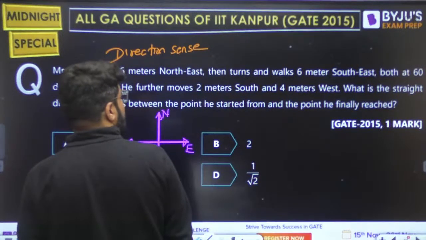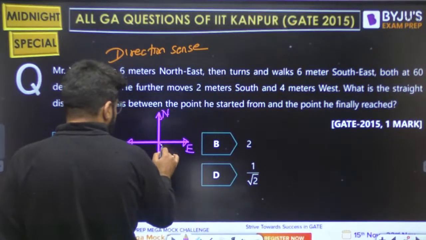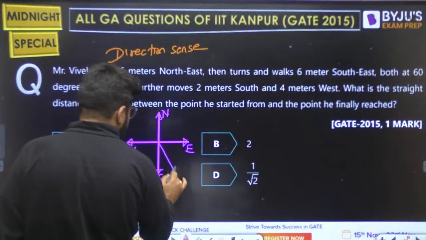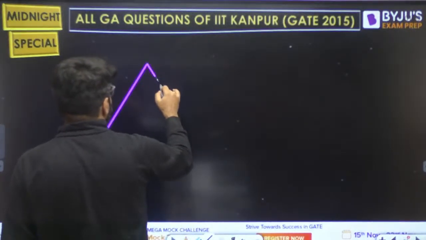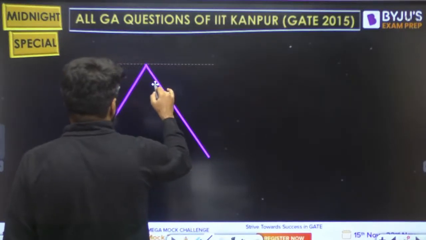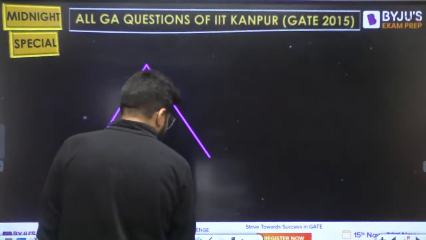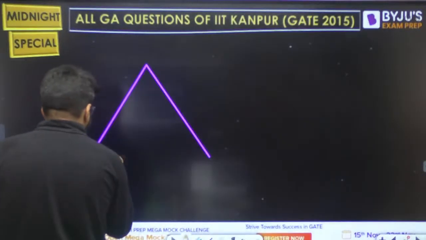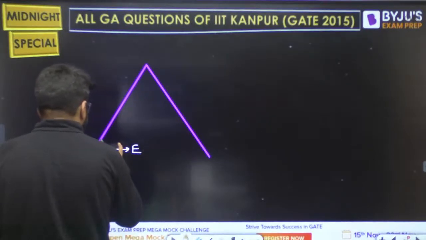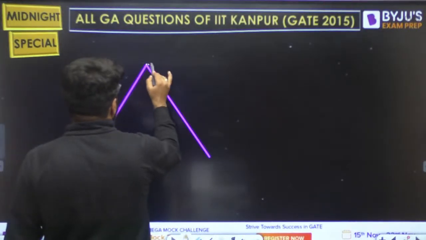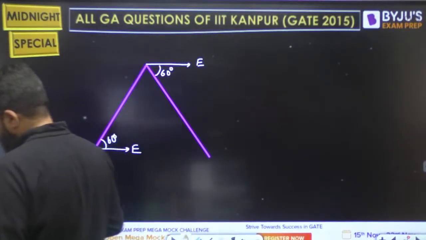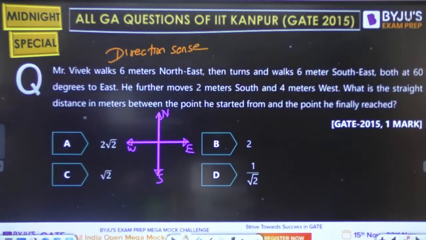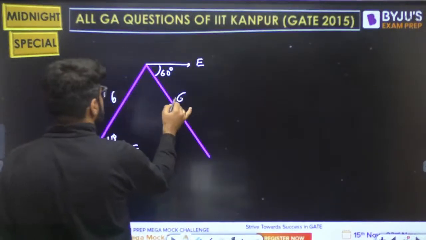turns and walks 6 meters southeast. So what is the southeast? ये होता है southeast, but 60 degree with respect to east again. So in both of these pictures, where is the east? East is horizontally right, this is 60 degree, and here again east is horizontally right, so this is equal to the 60 degree. अच्छा, both these distances are 6 meters and 6 meters.